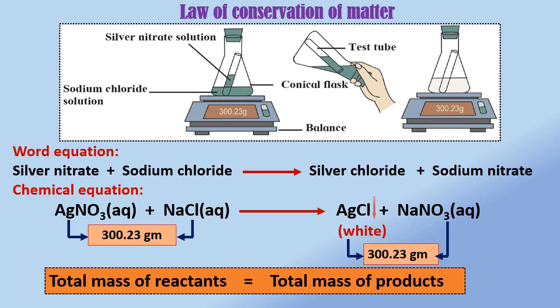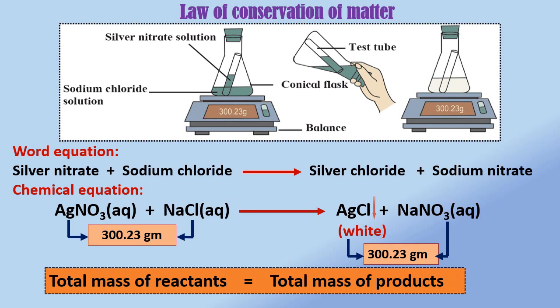After tilting the conical flask, silver nitrate solution in the test tube reacts with the sodium chloride solution in the flask and products get formed.